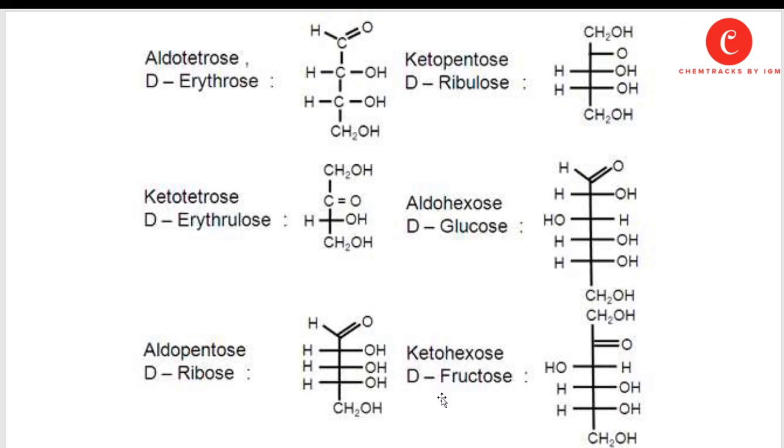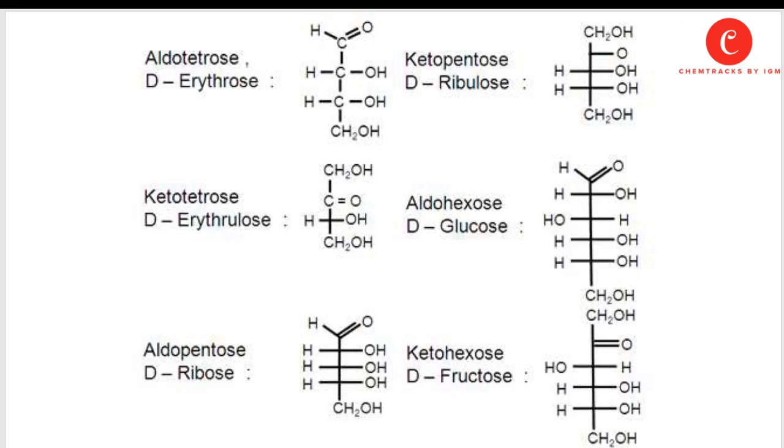While a common example of ketohexose is fructose. Ketohexose contains a six carbon chain, and the carbonyl group is present in the center, in the middle of the carbon chain. So this is an example of keto sugar or ketohexose.